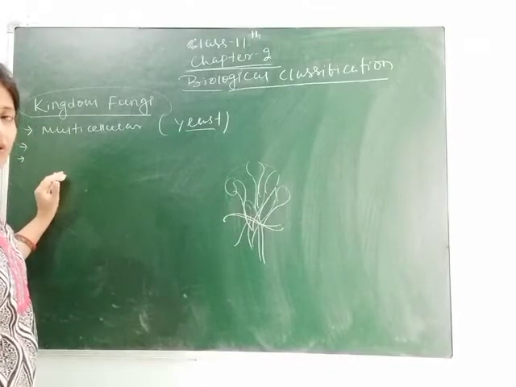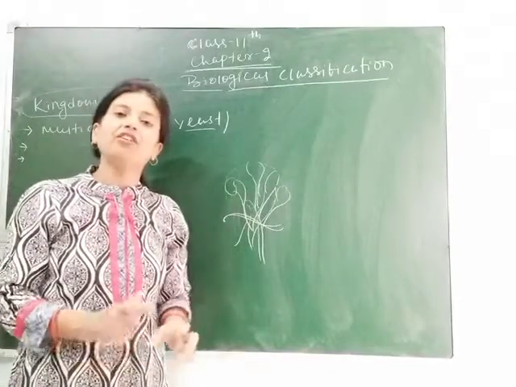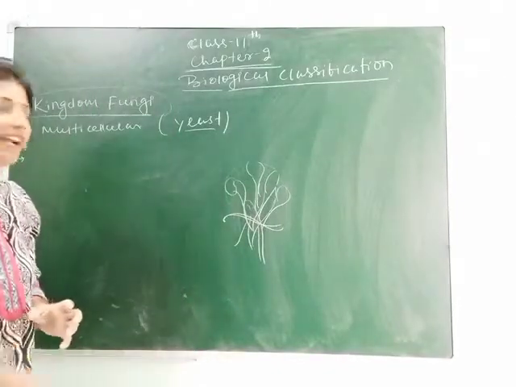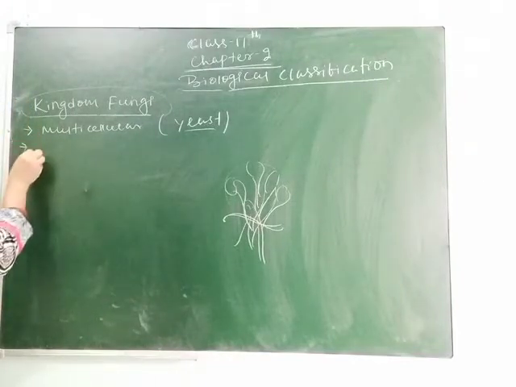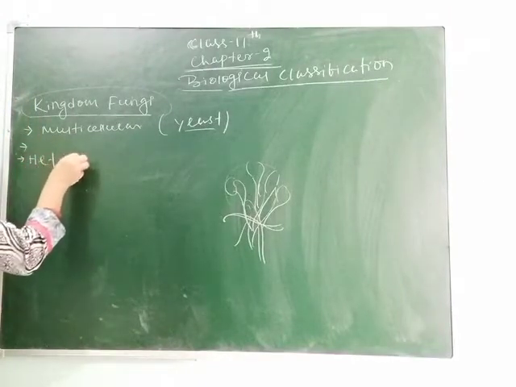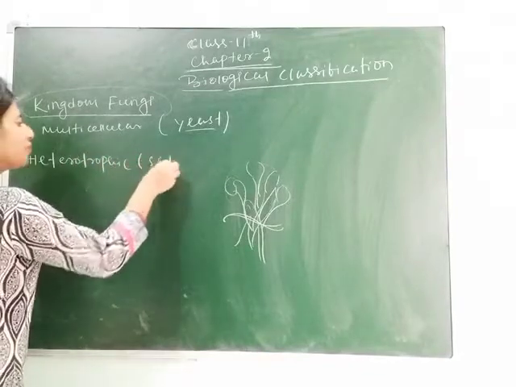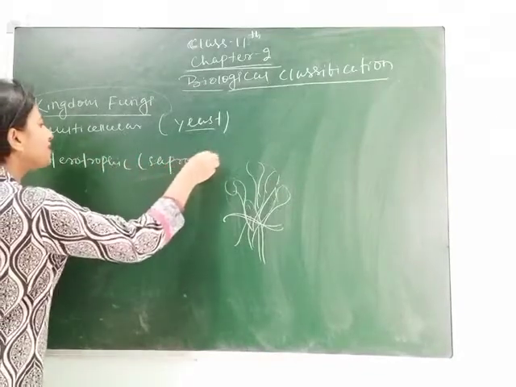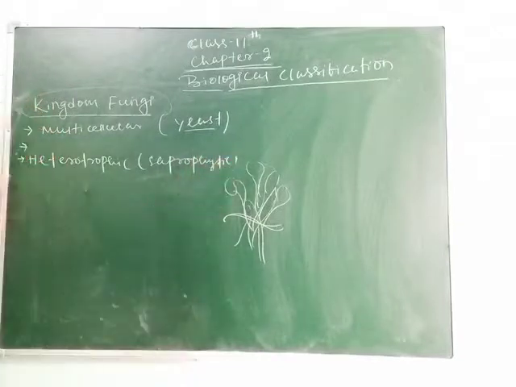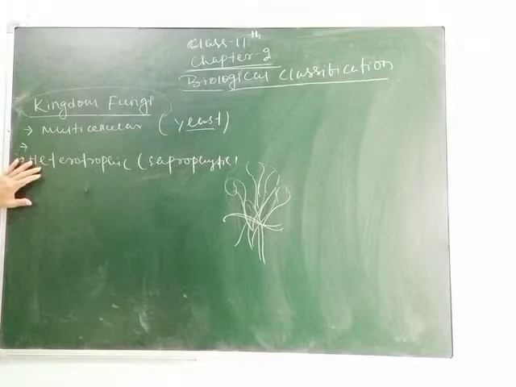Next character we can write is that they are completely heterotrophic. Why are they completely heterotrophic? Because they depend on other organisms, especially on dead and decaying organisms. Heterotrophic means here they are saprophytic. Saprophytic means those who take their nutrition from dead and decaying substances. That's why in heterotrophic nutrition they are called saprophytic.